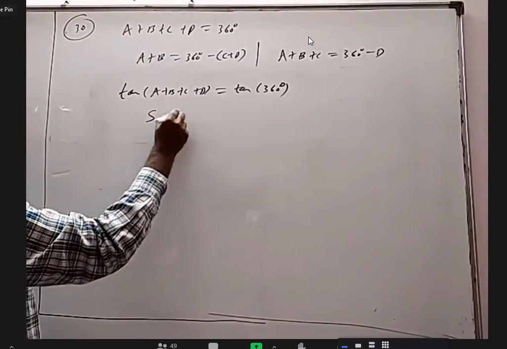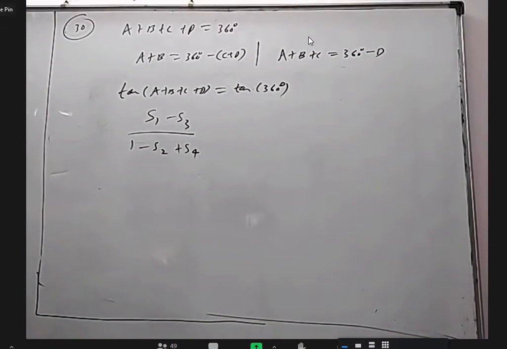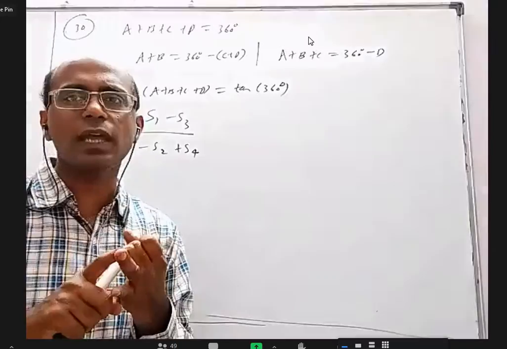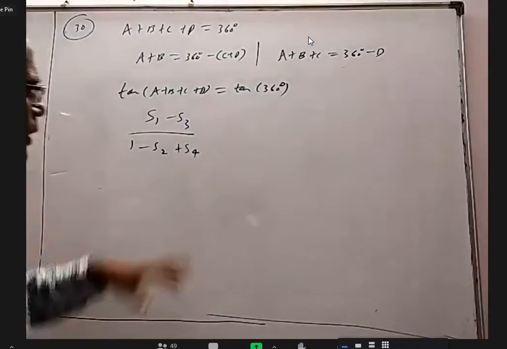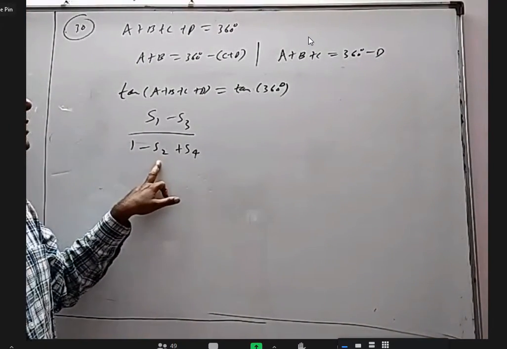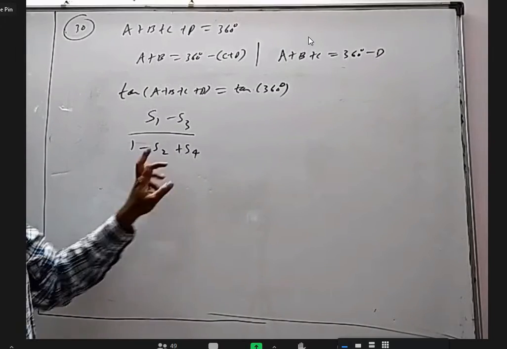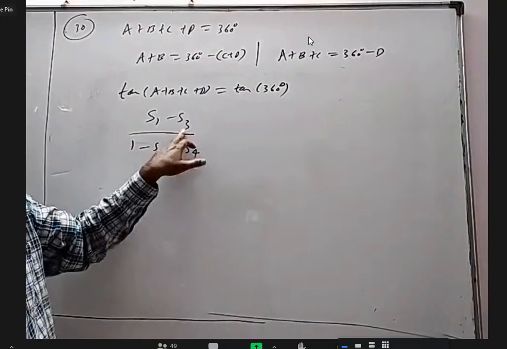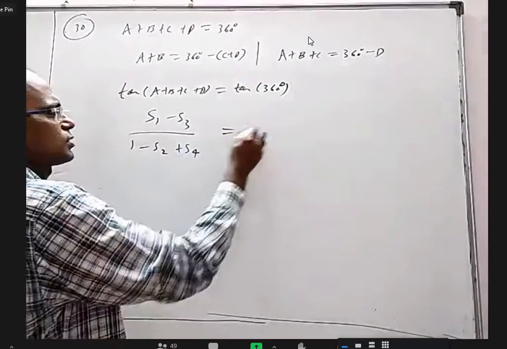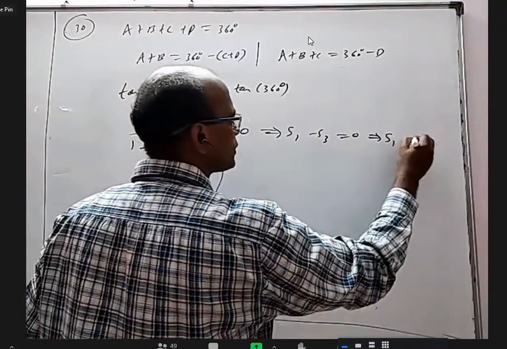This formula is S1 minus S3 by 1 minus S2 plus S4. What is that? S1 means the sum of the single things: tan A plus tan B plus tan C plus tan D. S2 means two things: tan A tan B, tan A tan C, tan A tan D, tan B tan C, tan B tan D, tan C tan D, like that. S3 means the product of three things. S4 means the product of four things. But tan 360 is 0. Then for the numerator you will get S1 minus S3 equal to 0. That is, S1 equal to S3.